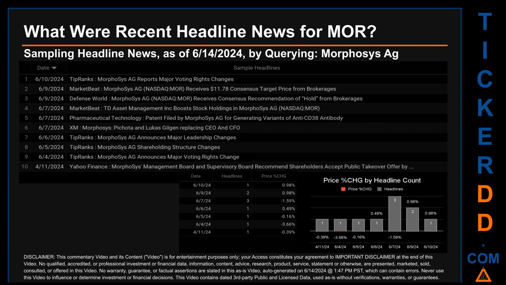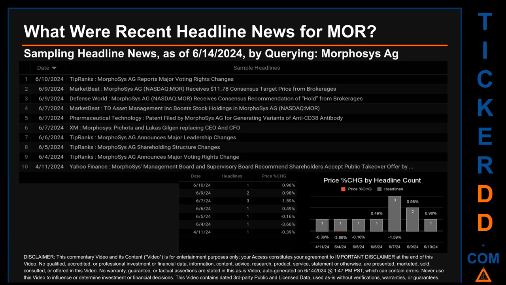The latest publication was Monday, June 10, 2024, when TipRanks published the headline that read, "MORPHOSYS AG reports major voting rights changes." The oldest publication was on Thursday, April 11, 2024, 2 months and 3 days ago, when Yahoo Finance published the headline that read, "MORPHOSYS Management Board and Supervisory Board recommend shareholders accept public takeover offer by."